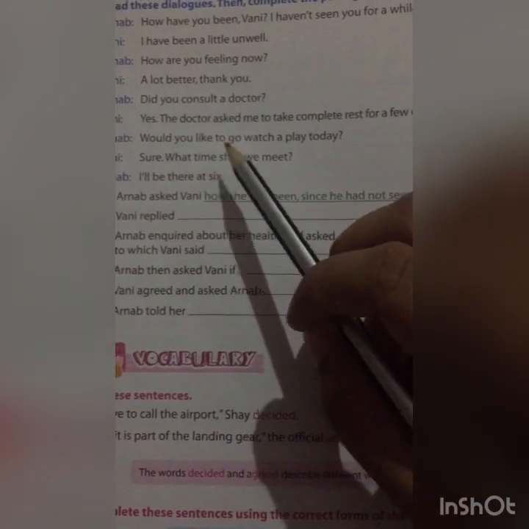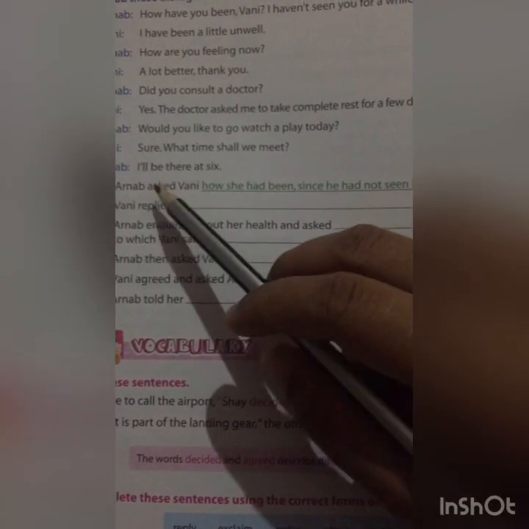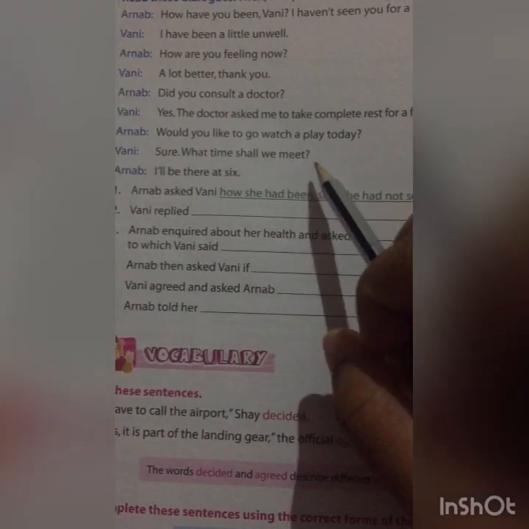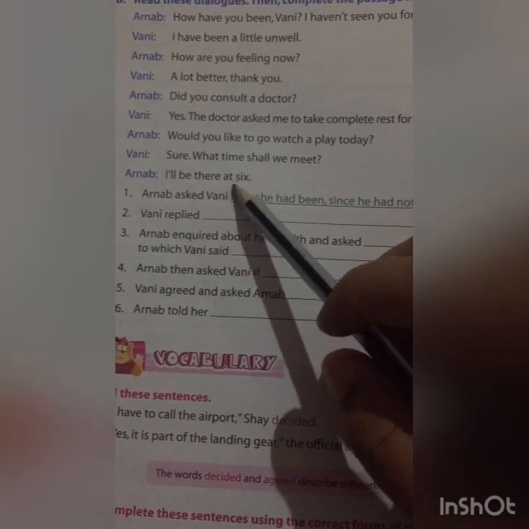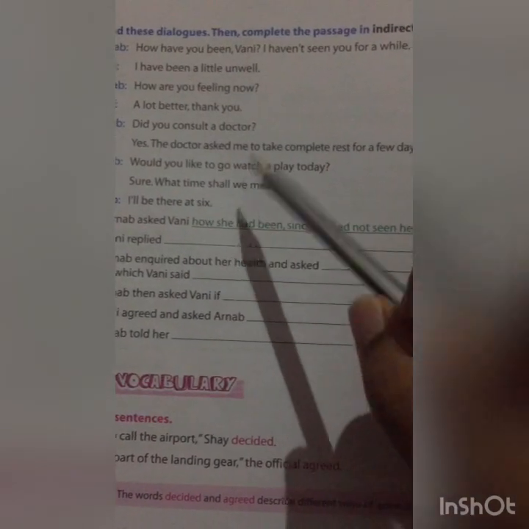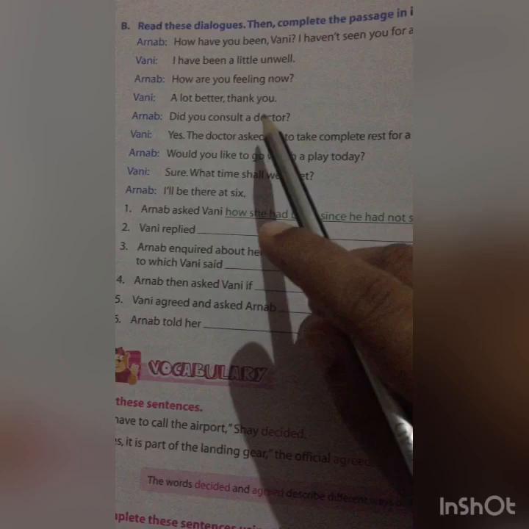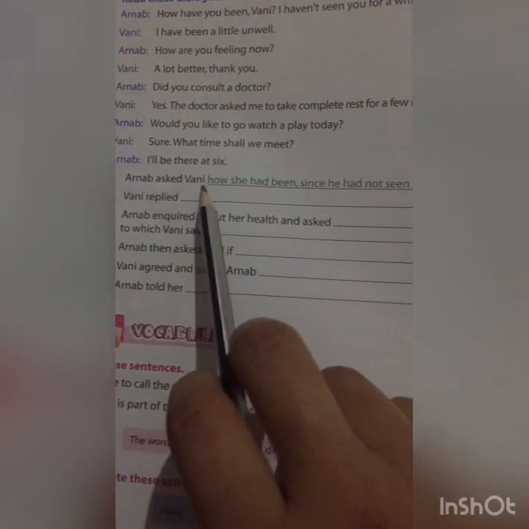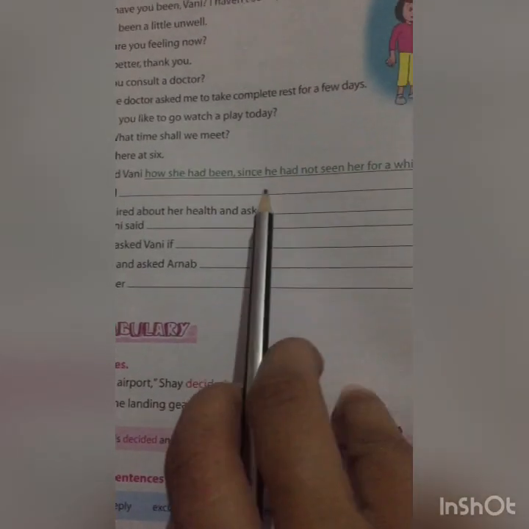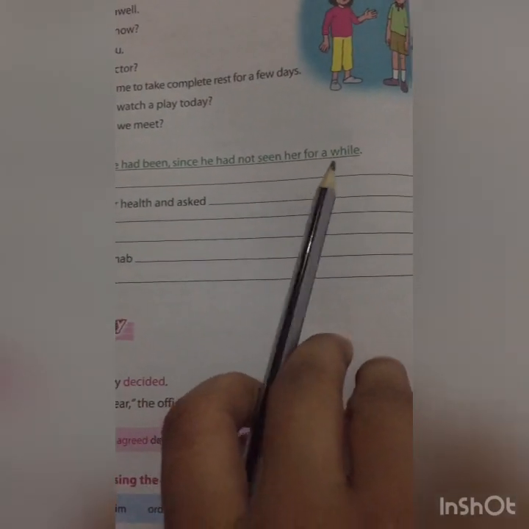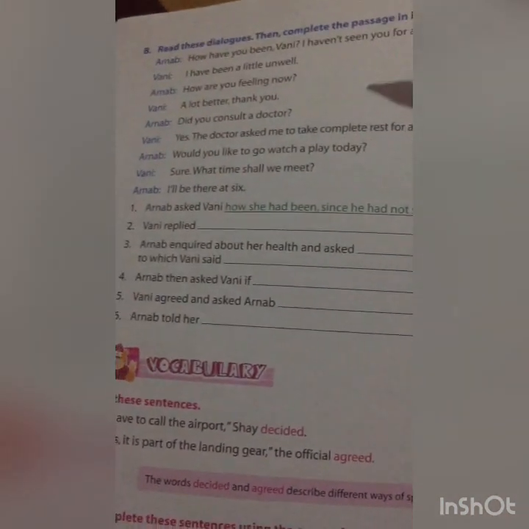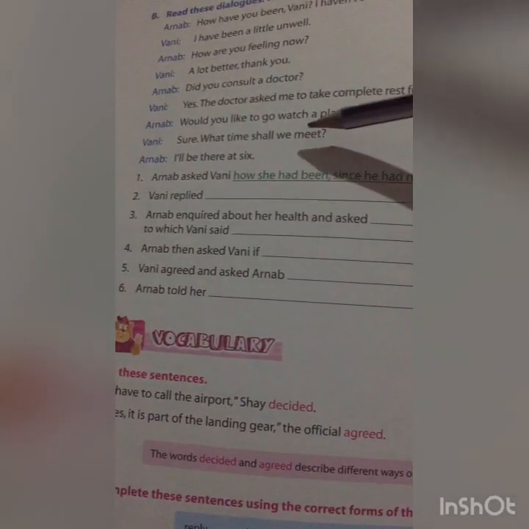Arnab: Would you like to go watch a play today? Vani: Sure. What time shall we meet? Arnab: I will be there at 6. Here is a conversation between Arnab and Vani, and you have to make it into indirect speech. For example, Arnab asked Vani how she had been, since he had not seen her for a while. Like that, you have to make an indirect speech from this conversation.